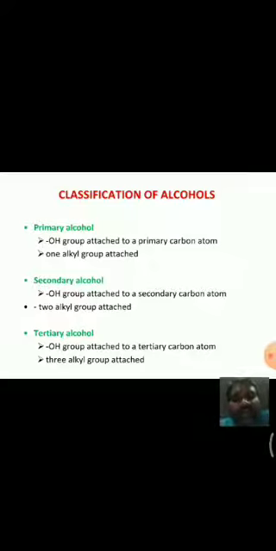And here, primary alcohols, secondary alcohols, tertiary alcohols. Primary alcohols means in those alcohols, the OH group is attached to a primary carbon atom, means the carbon is attached to one carbon or one alkyl group. Secondary alcohols means the OH group is attached to a secondary carbon atom, that means to that carbon 2 alkyl groups are attached. And tertiary alcohol means the OH group is attached to tertiary carbon. That means the carbon is attached to 3 carbons.